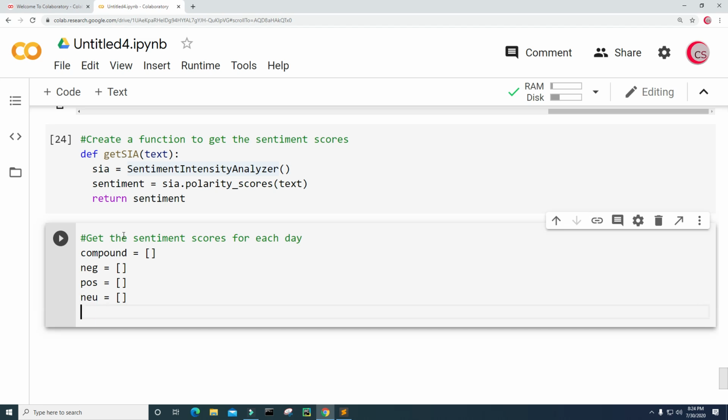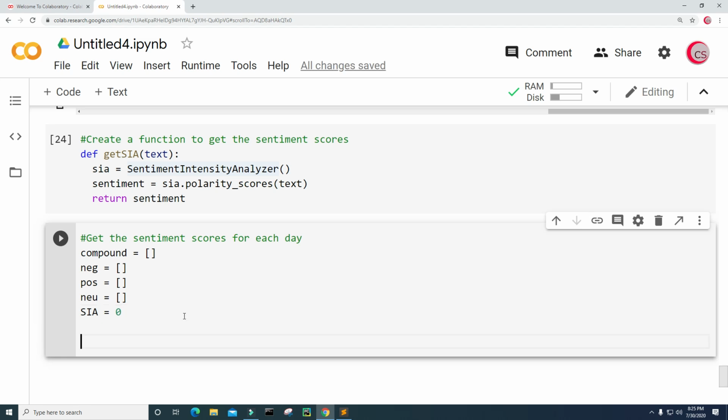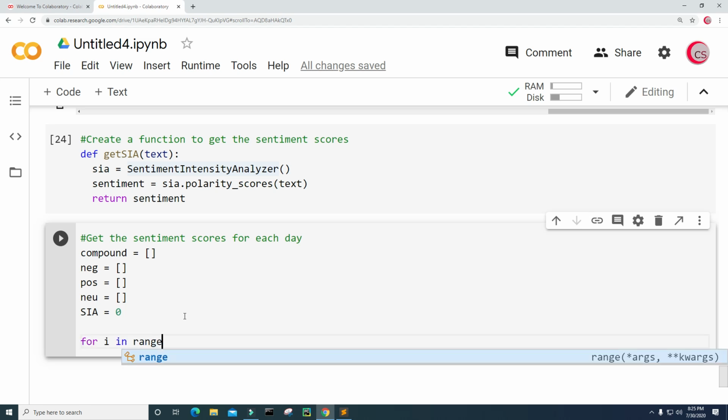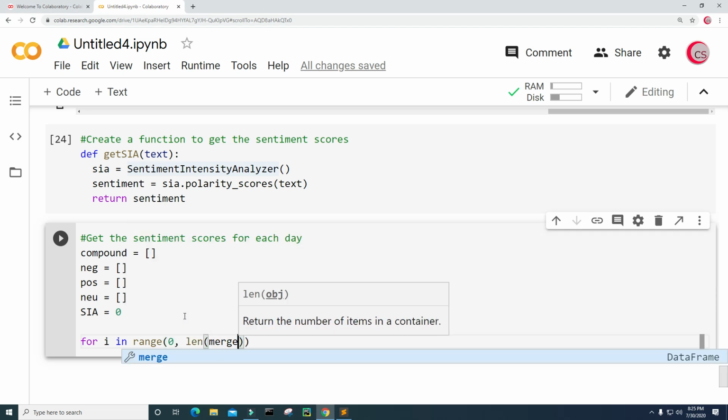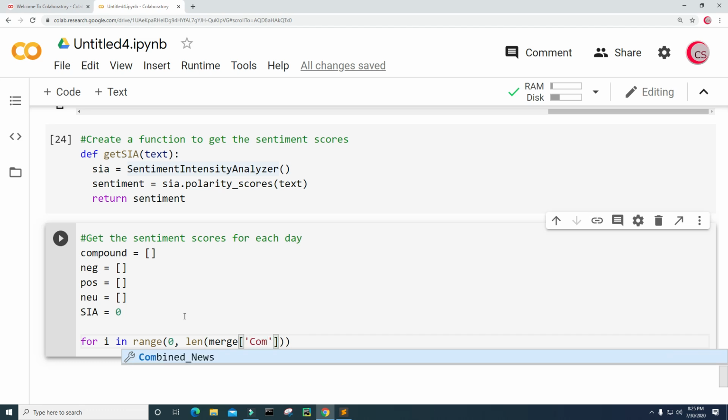And let's see, I'm going to set SIA equal to 0. I may or may not use this actually. I'm still kind of thinking this out as I go through, but SIA will be a number value. So maybe I add these scores up. I don't know yet. Let's just keep going with it. So for i in range 0 to the length of merge, and we want merge combined underscore news.